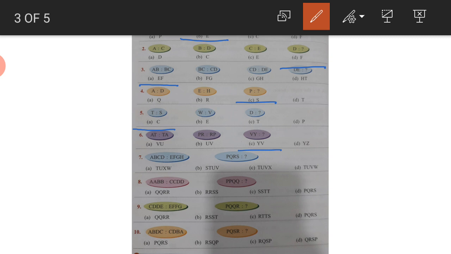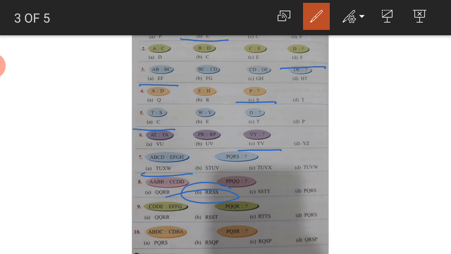Now question number 7. A, B, C, D, E, F, G, H. Okay, this is the continuous series. It is very easy. Now P, Q, R, S, T, U, V, W. Yes, the correct option is A, T, U, V, W. Now question number 8. Two times A, two times B, two times C, two times D. It is also a continuous series. The only difference is that they are repeating two times. Now the next part, P, P, Q, Q, R, R, S, S. So the correct option is R, R, S, S.